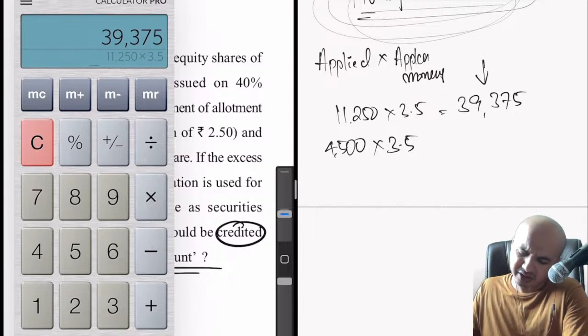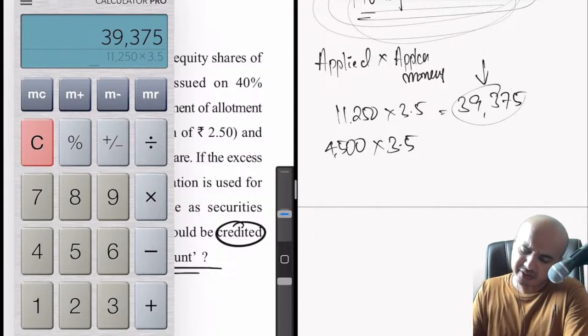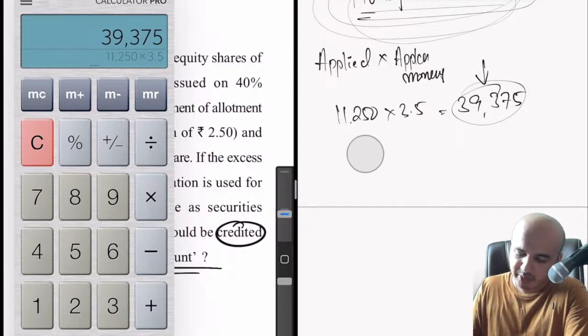Actually, that is also not required. Now, why do we need it? All that we have received is 39,375. Anyway, we are not refunding this 39,375. How does it matter how much is towards application, how much is towards allotment? Actually, it doesn't matter. We can stop here itself.